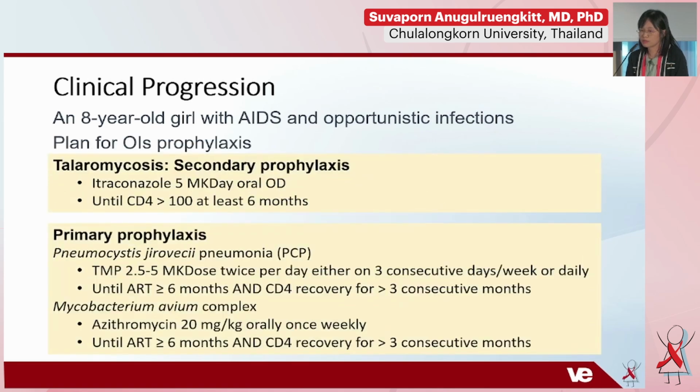In terms of prophylaxis, after completing the treatment of talaromycosis, secondary prophylaxis with itraconazole should also be considered until CD4 is more than 100 for at least 6 months, along with primary prophylaxis for PCP and MAC.